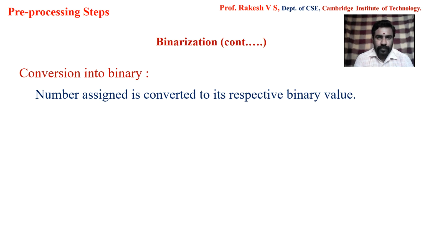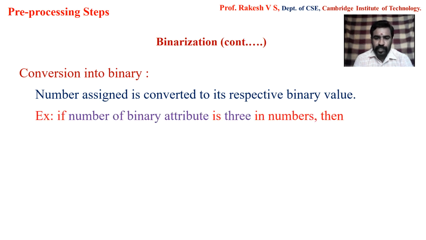If the n value is 4, I'm going to write the assigned numerical value in 4-bit representation. For example, say my n value is 3, so I am using 3-bit representation. If I have a value assigned as 2, then I will convert 2 in 3-bit representation as 0, 1, 0.